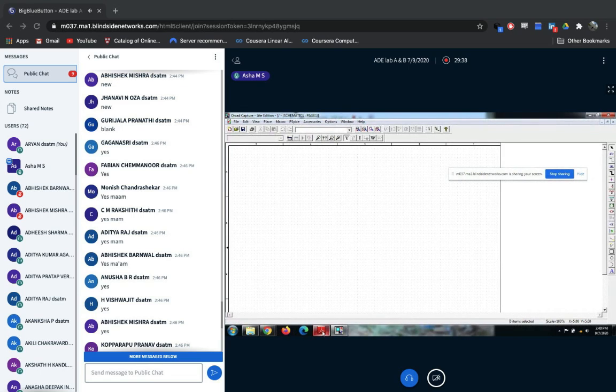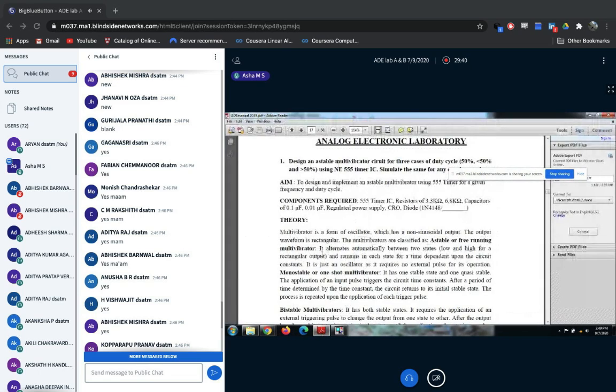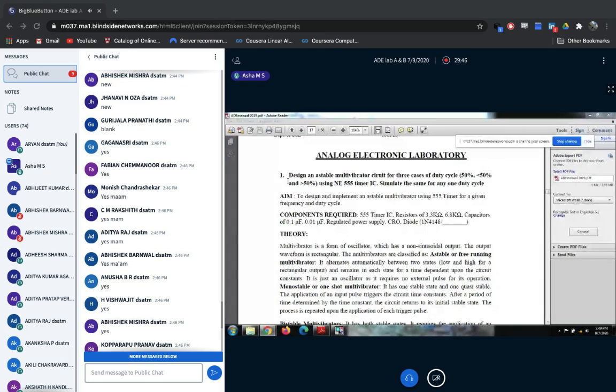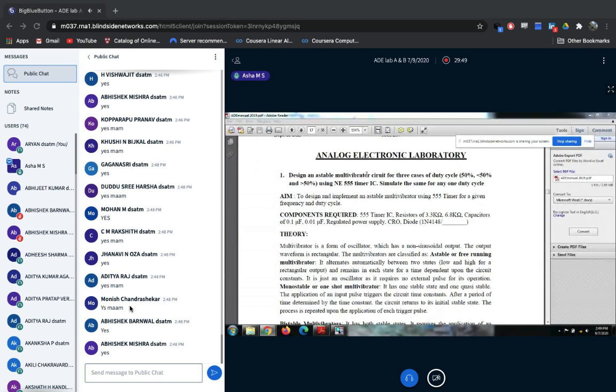So let's see what components are required to rig up the circuit. What is the first experiment? Design an astable multivibrator circuit for 3 cases of duty cycle: 50%, less than 50%, and greater than 50% using the NE 555 timer IC.